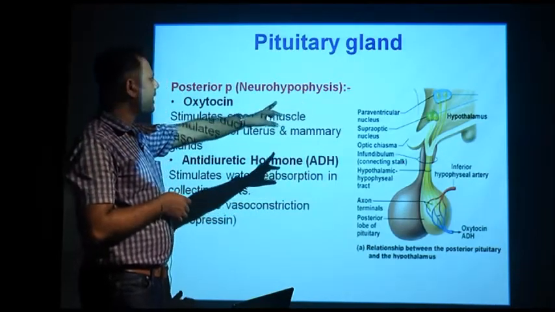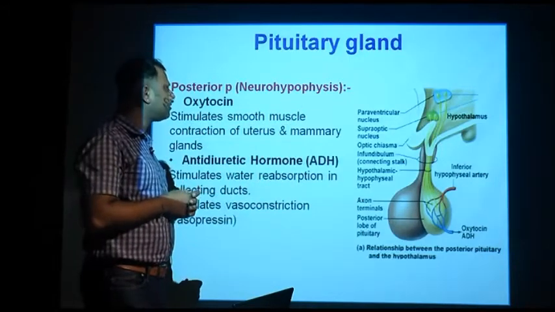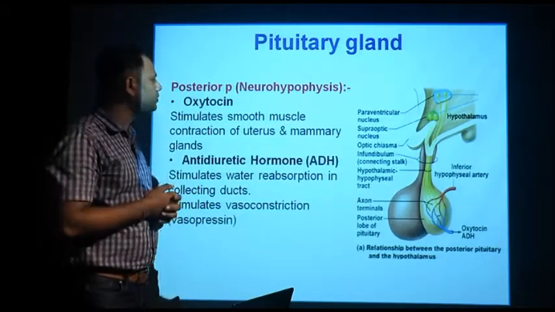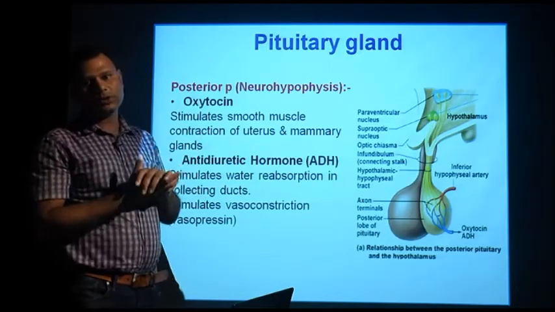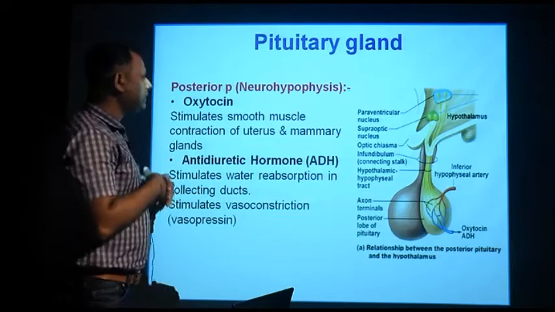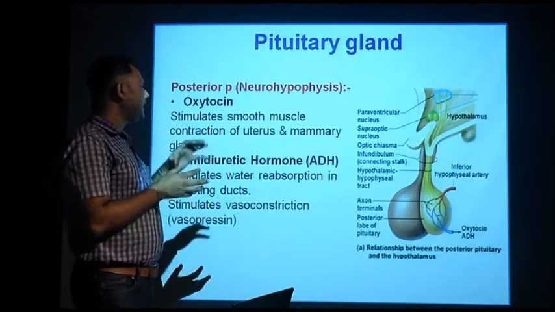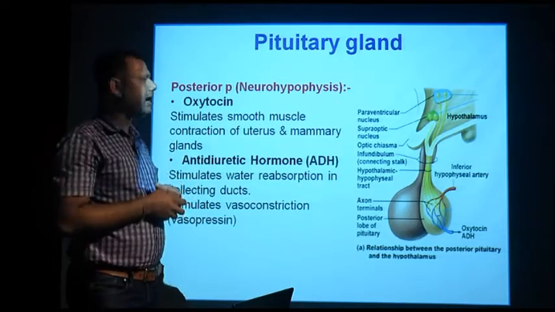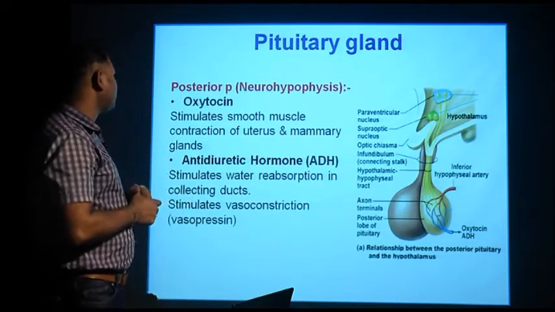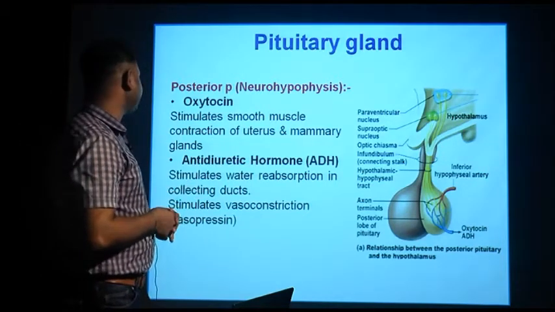are called the paraventricular nucleus, and the green patch of the nerve cells is known as the supraoptic nucleus. The nerve endings of these two nuclei are directly connected to the posterior part of the pituitary, or the posterior pituitary or neurohypophysis, and they help in the secretion of oxytocin and antidiuretic hormone or ADH. Now let's see what the function of oxytocin and ADH is.